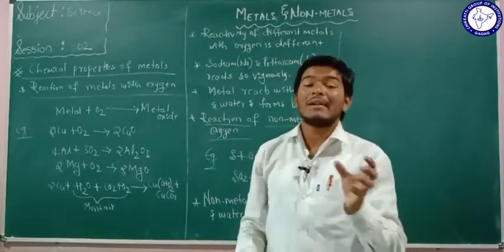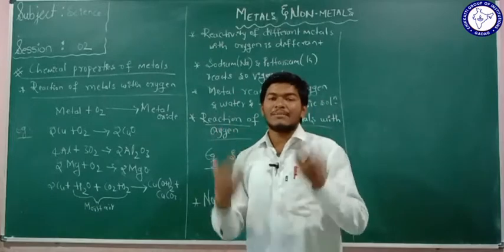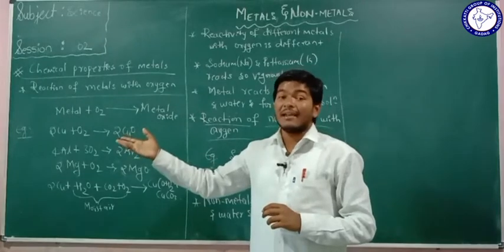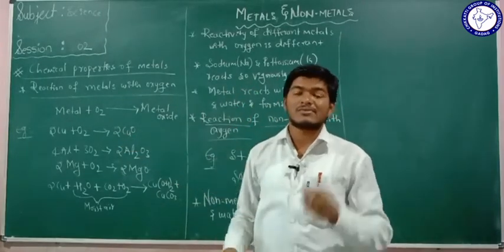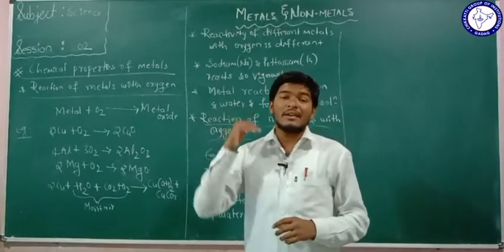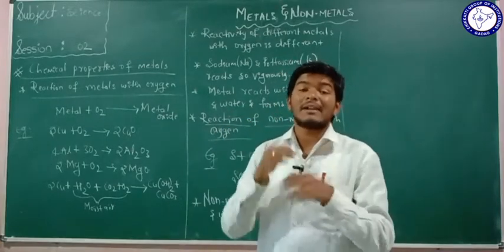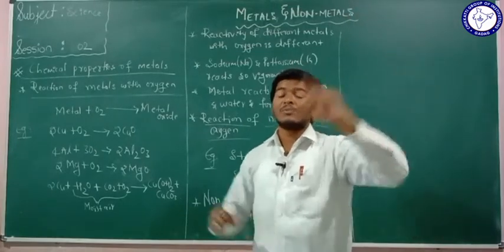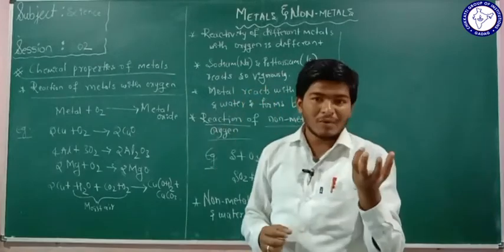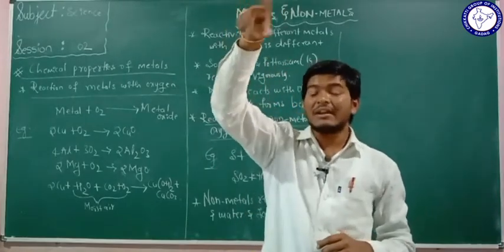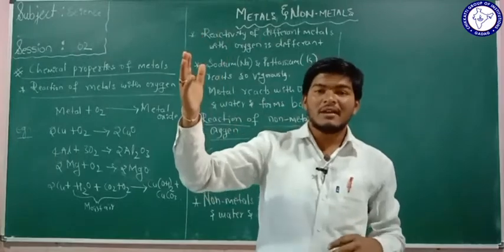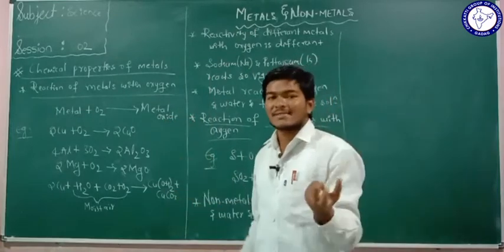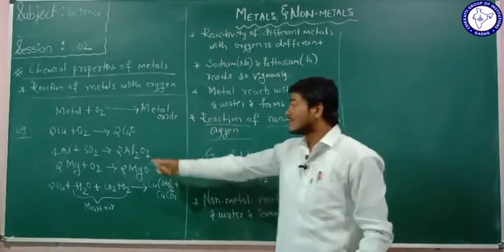Have you understood? It is also helpful for the flow of current. If we were to use iron wire in the electrical poles, what happens? It would continuously react with the oxygen and the iron wire would be completely destroyed by the rusting process. In simple words, once the aluminum wire is oxidized, it doesn't keep rusting continuously. It stops further oxidation with the oxygen. That's why aluminum wires are used in the electrical poles.